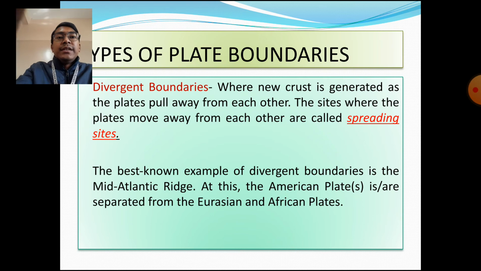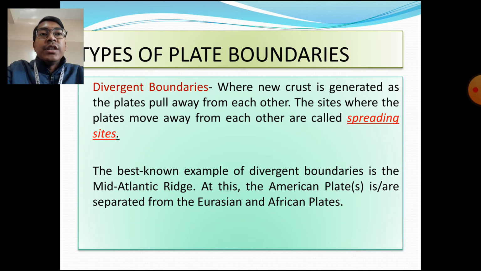These plates move in different directions. The 7 major plates move in different directions, and the movement of these plates in different directions is known as the plate boundaries. Basically, the movement of the plates is of 3 types: convergent, divergent, and transform. Because of this convergent, divergent, and transform movement of the plates, we find the present landforms like the mountains and the plains. All this has been formed because of the movement at the plate boundaries, which is also responsible for the formation and eruption of volcanoes, as well as for earthquakes.